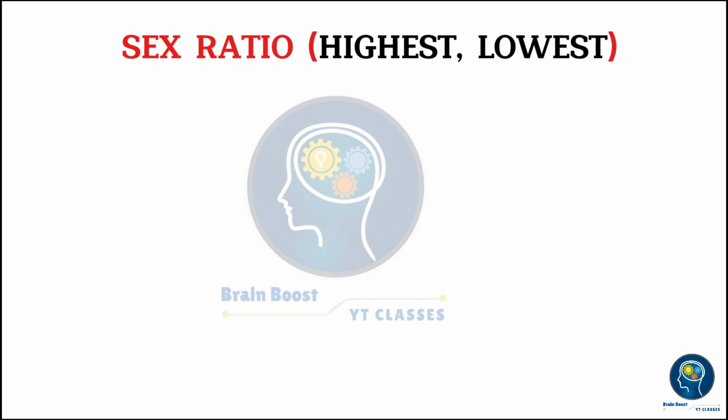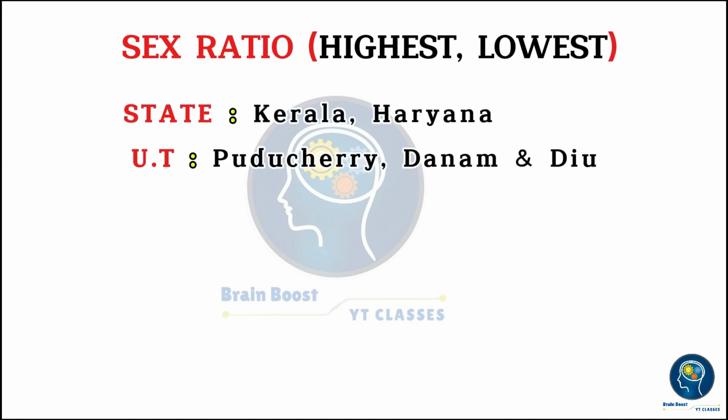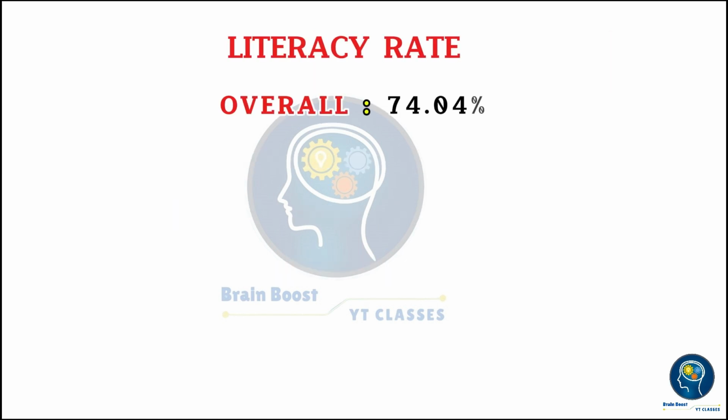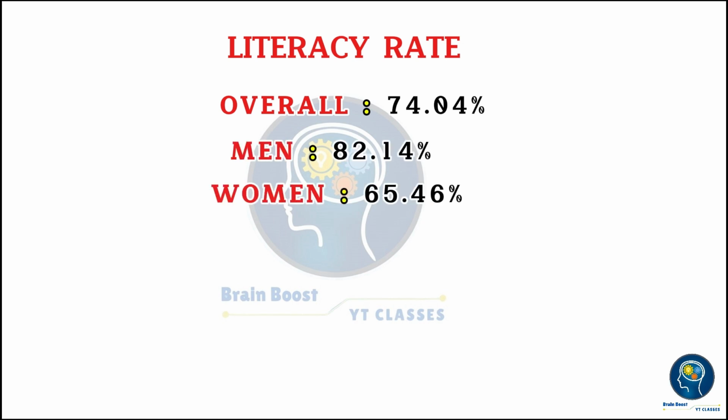Sex ratio highest, lowest. State: Kerala, Haryana. UT: Puducherry, Daman and Diu. District: Mahe, Daman. City: Kozhikode, Bhiwandi. Literacy rate. Overall 74.04%. Men 82.14%. Women 65.46%.